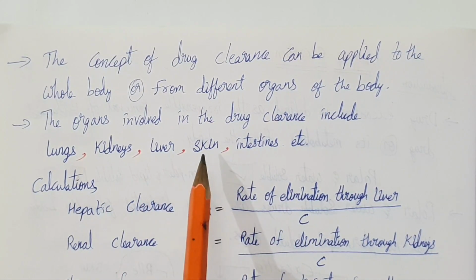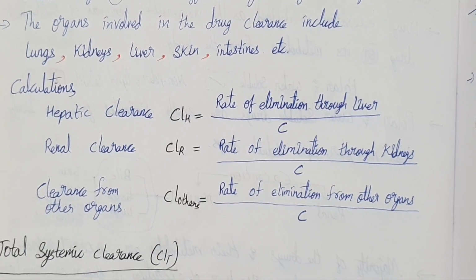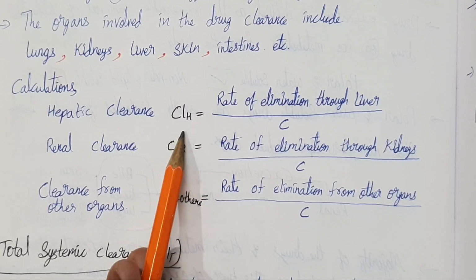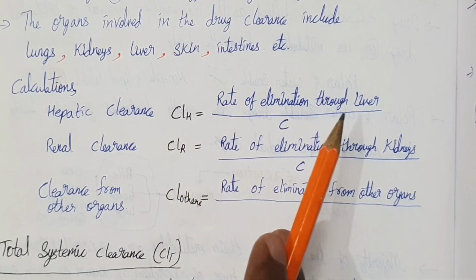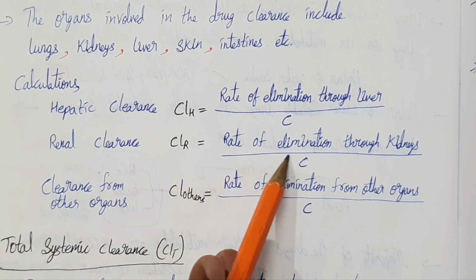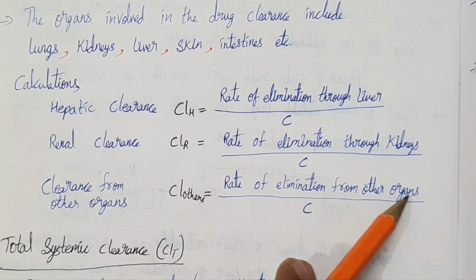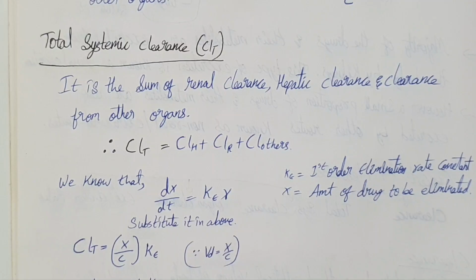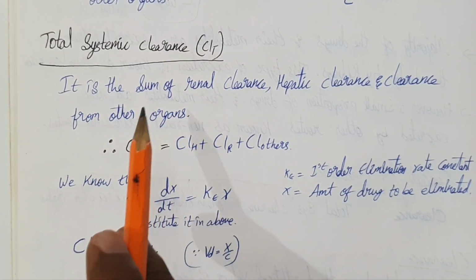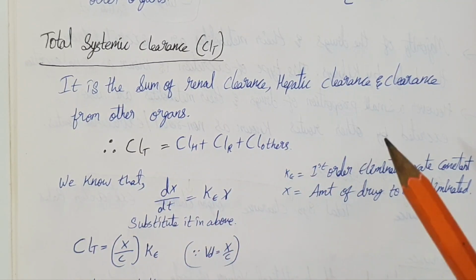The main organs involved in drug clearance are lungs, kidneys, liver, skin, intestine, etc. So the calculation will be: for hepatic clearance, CLH equals rate of elimination through liver divided by C, and for renal clearance, rate of elimination through kidneys divided by C, and for other organs, clearance equals rate of elimination from other organs divided by C. The total systemic clearance is the sum of all hepatic clearance, renal clearance, and clearance through other organs.